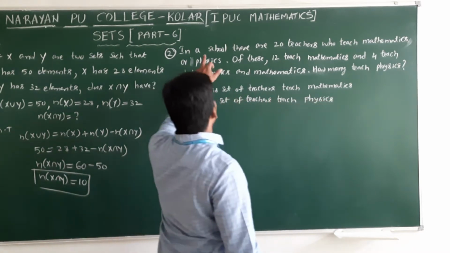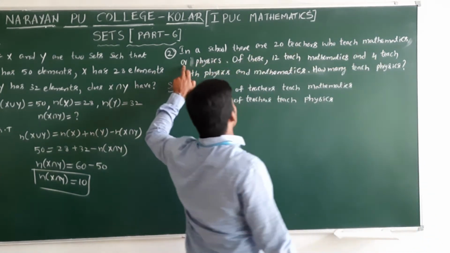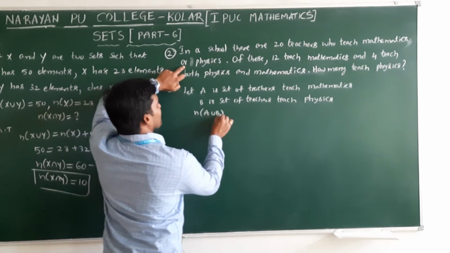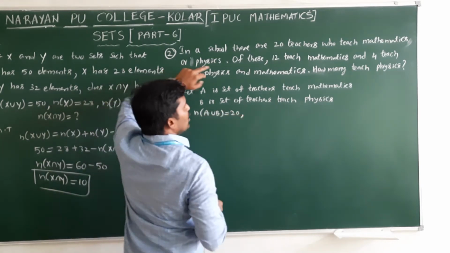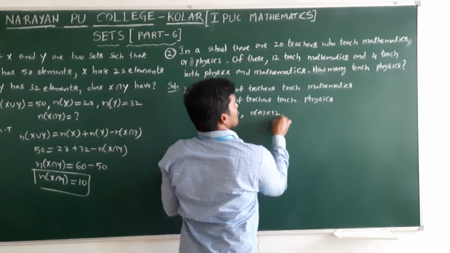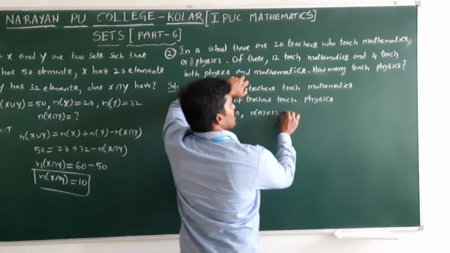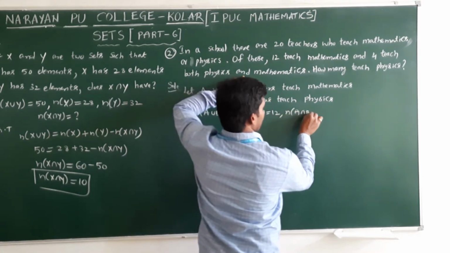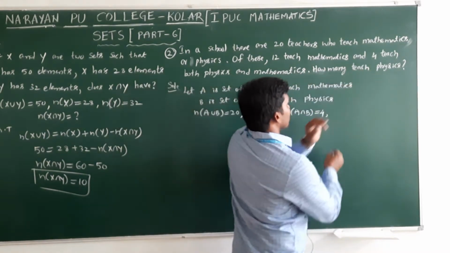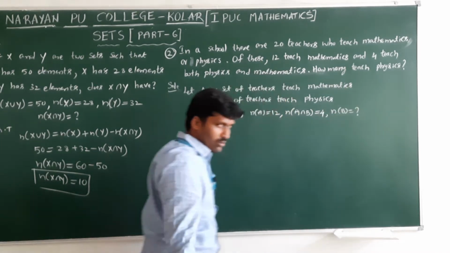First, the data. In a school, there are 20 teachers who teach mathematics or physics. "Or" means what? Union symbol. So n of A union B is given, that is 20. 12 teach mathematics, that is n of A. 4 teach both physics and mathematics, and means intersection. So n of A intersection B is also given, that is 4. What do we need to find out? How many teach physics, n of B. This value we don't know.